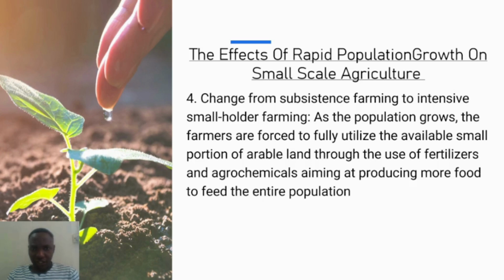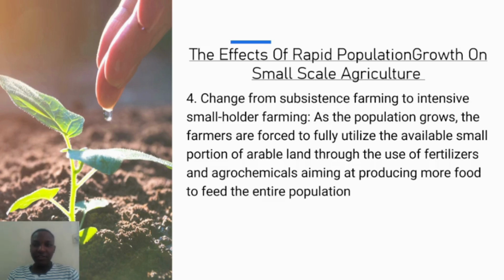Another, change from subsistence farming to intensive smallholder farming. As the population grows, the farmers are forced to fully utilize the available small portions of arable land through the use of fertilizers and agrochemicals, aiming at producing more food to feed the entire population. So there is a change from subsistence farming to intensive smallholder farming, because the farmers just don't have enough land to get the crops they need.